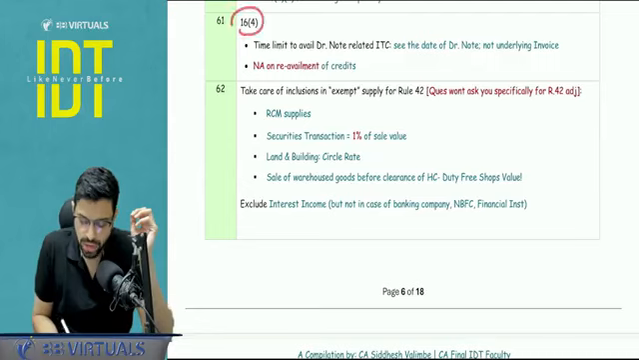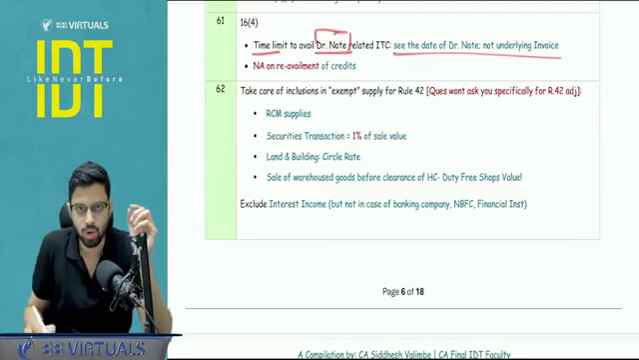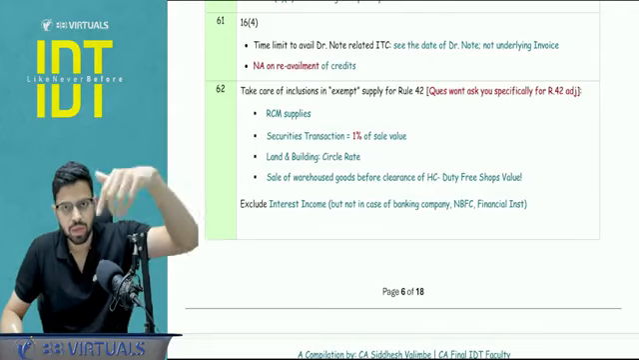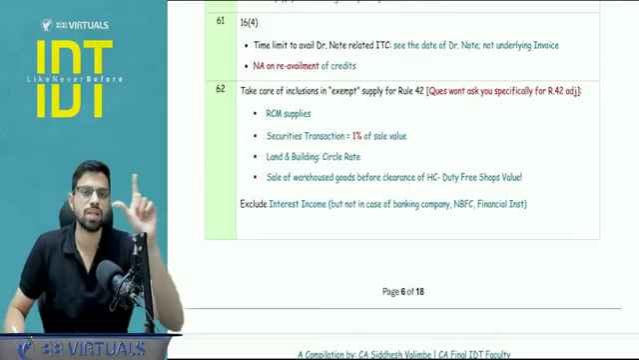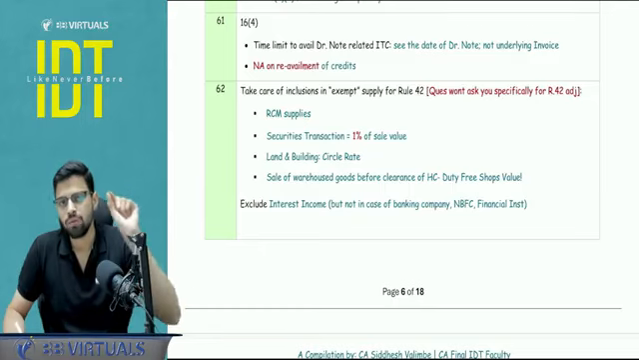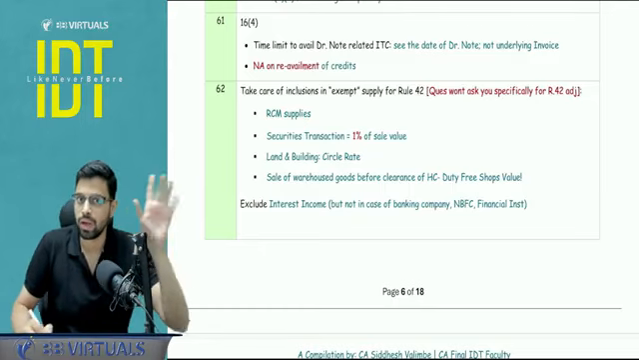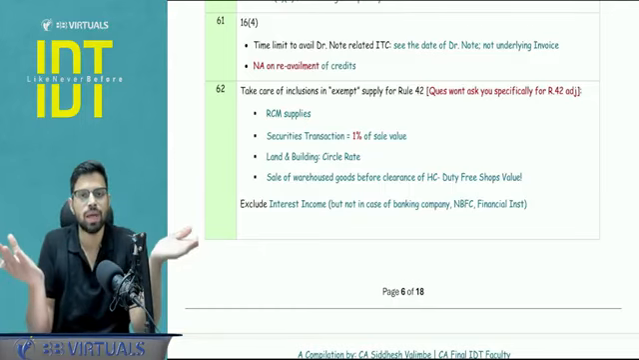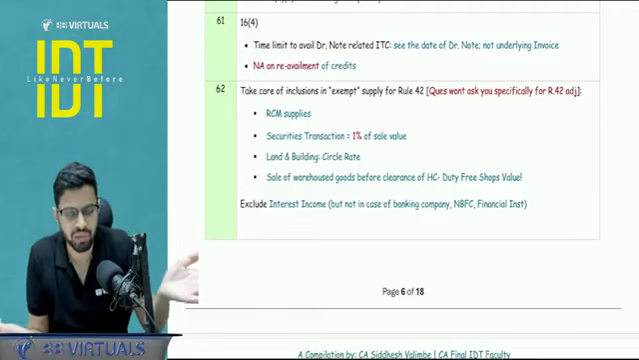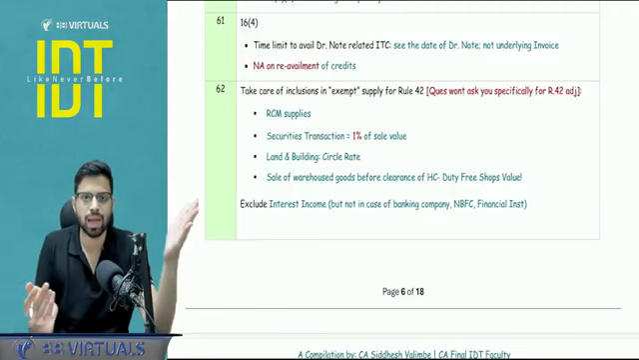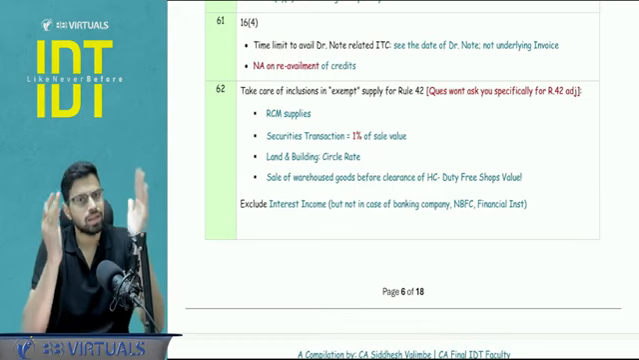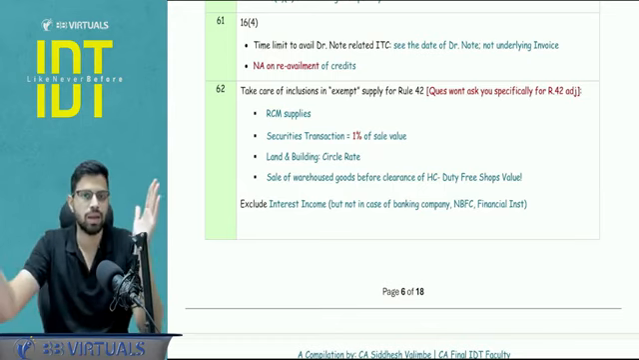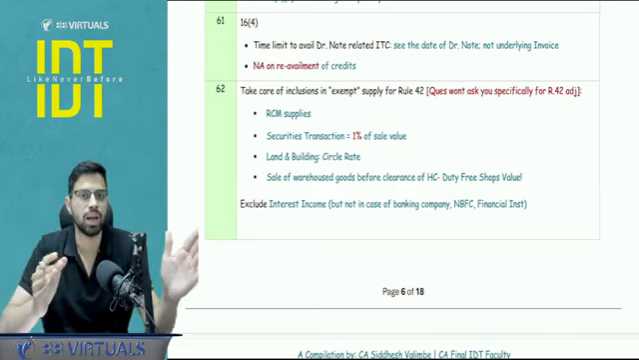Now 16(4): there is a time limit to avail the ITC. The time limit to avail the ITC with respect to the debit note is the 30th November of the succeeding financial year. Succeeding to what? What is the base financial year? For that, we have to see the date of the debit note, not the date of the invoice. So possibly the invoice can be, let's say, 28 March 2025, and the debit note date is 3rd April 2025. In that case, 25-26 will be the relevant financial year for the debit note related ITC, right?